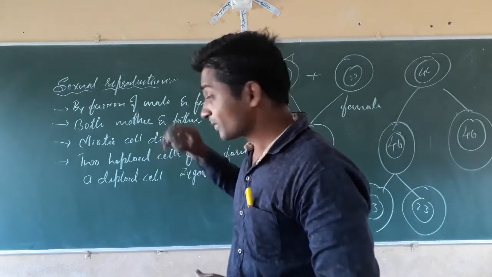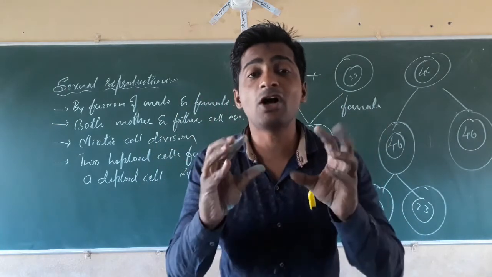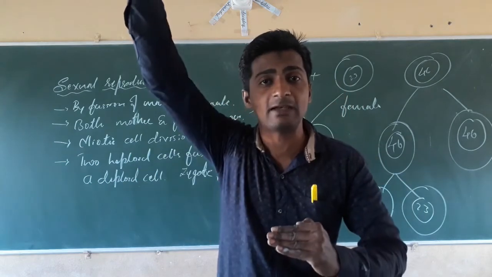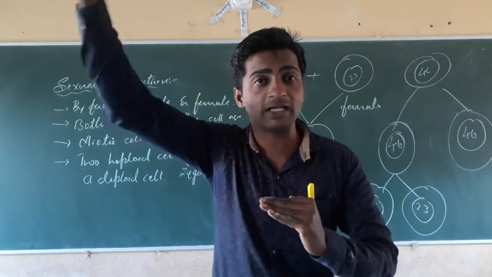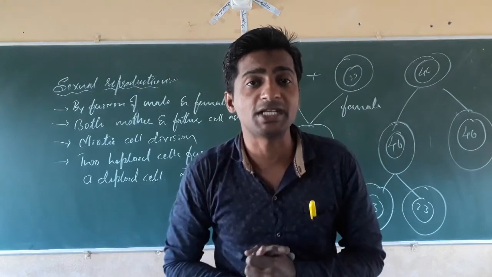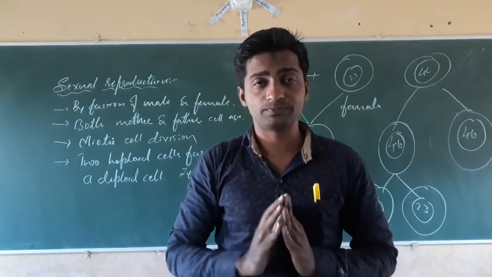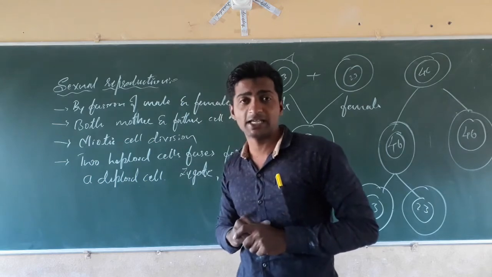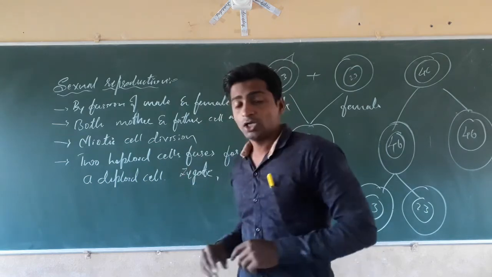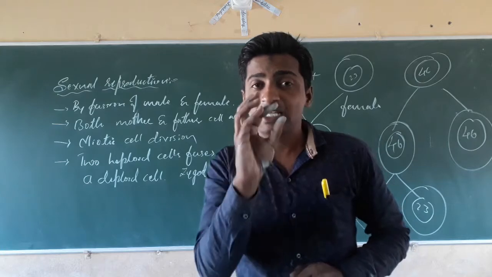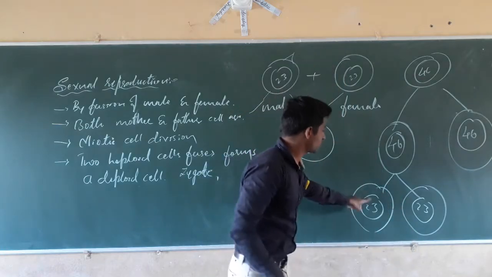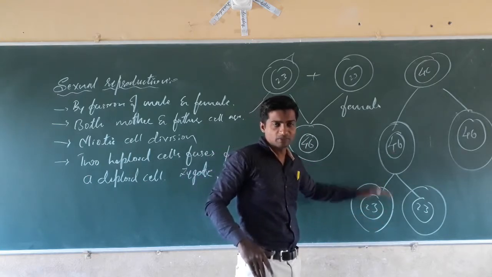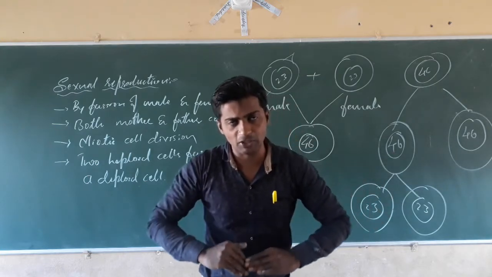Then in case of sexual reproduction, meiotic cell division is going on. Meiotic means reducing the parent cell's chromosomes by half, that is 46 will reduce to 23 chromosomes. In meiotic cell division, haploid cells are produced. Haploid means a half set of chromosomes of that of the double set.